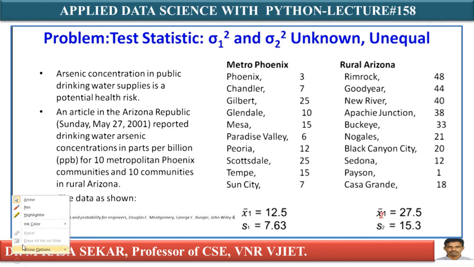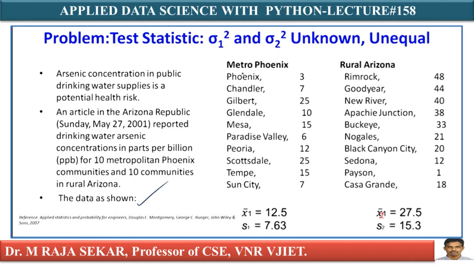Just see this one. What it says: arsenic concentration in public drinking water supplies is a potential health risk. Yes, it's true. An article in the Arizona Republic reported drinking water arsenic concentration in parts per billion for 10 metropolitan Phoenix communities and 10 communities in rural Arizona.